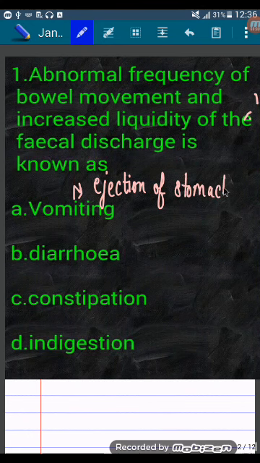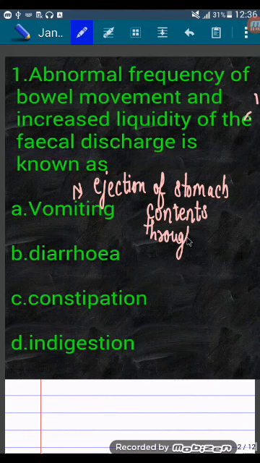B. Diarrhea. Diarrhea is abnormal frequency of bowel movement and increased liquidity of fecal discharge.